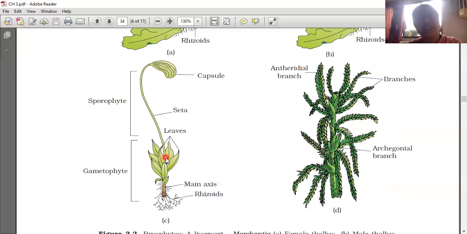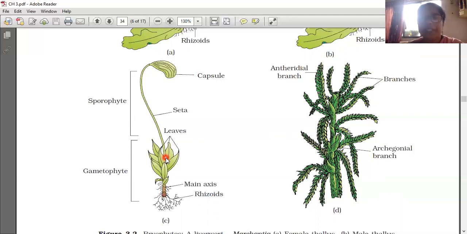The antheridium produces the male gamete called antherozoids. It is biflagellate, with two flagella, so it can move. The archegonium, the female sex organ, produces the female gamete, called the egg. The antherozoids are released into the water. By the water current, they reach the egg and fertilization takes place. When the male gamete fertilizes the female gamete, the zygote is formed.